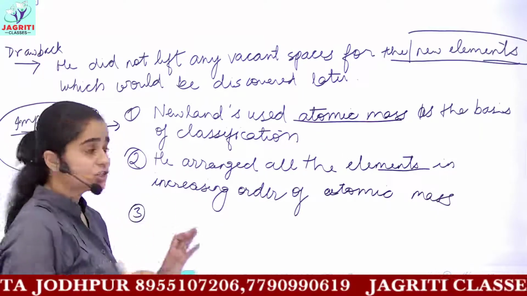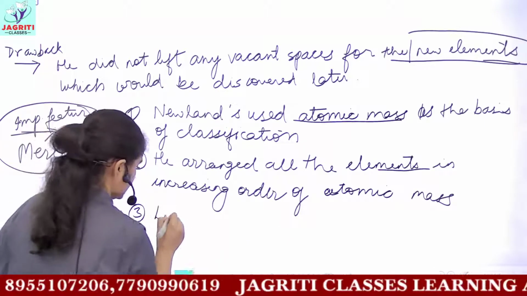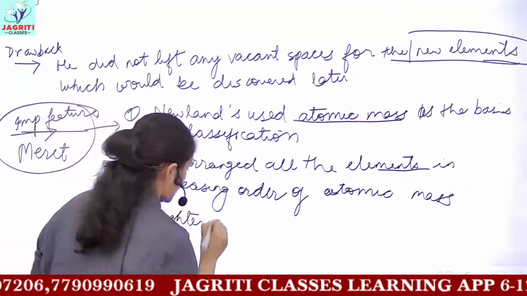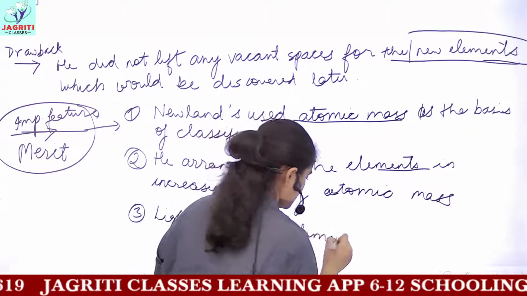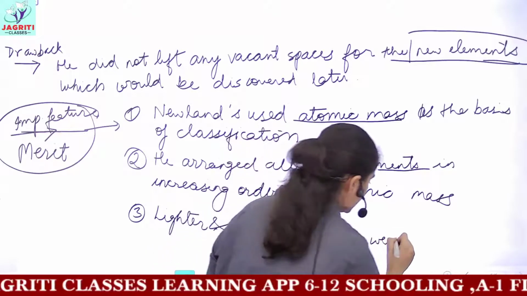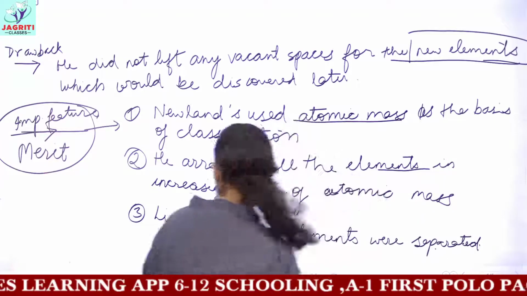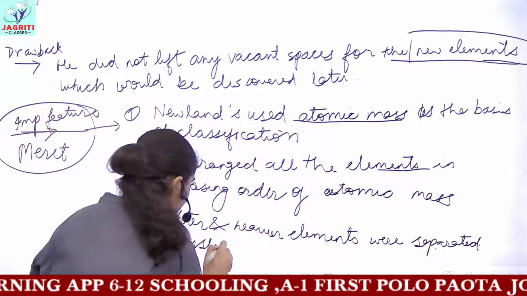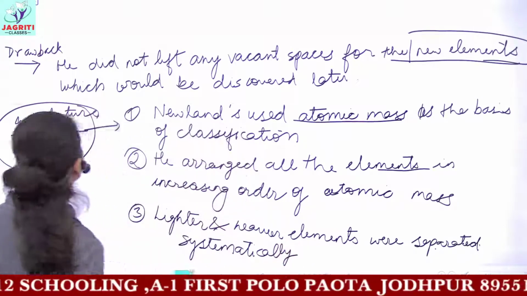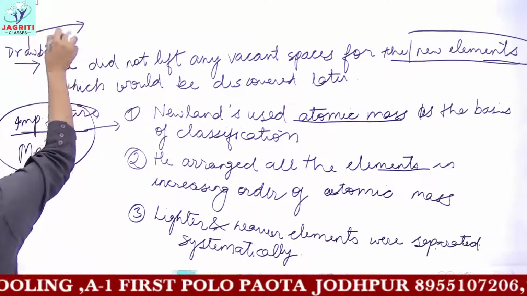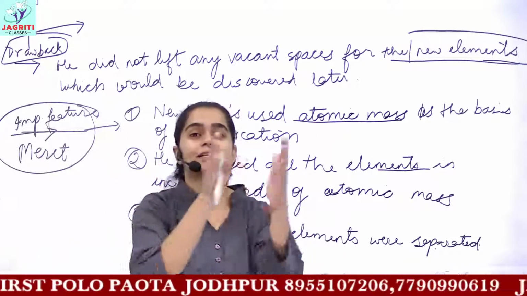That is, he arranged elements according to their masses. So we can write the lighter and the heavier elements were separated systematically. But from this also one drawback arose. The next drawback which arose was that he made lighter and heavier elements to be arranged in a systematic way.